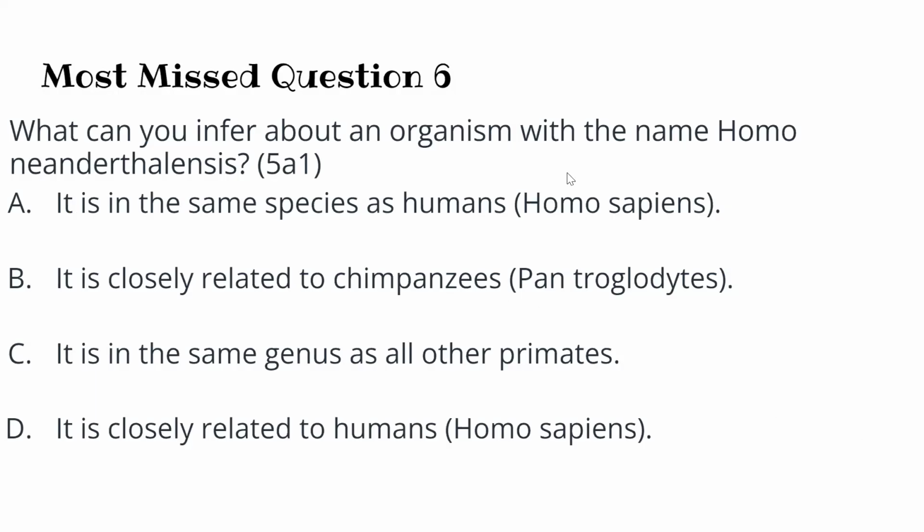The next one was, what can you infer about an organism with the name Homo neanderthalensis? From here, you know that this is a scientific name. Homo is a genus, neanderthalensis is a species. So now you have to see, is it the same species as humans? Not at all, because sapiens is a species here. Closely related to chimpanzees? I don't think so, because nothing about Homo neanderthalensis is mentioned here. Is it the same genus as all of the primates? Genus, perhaps, maybe, Homo. But we have another answer. It's closely related to humans, Homo sapiens.